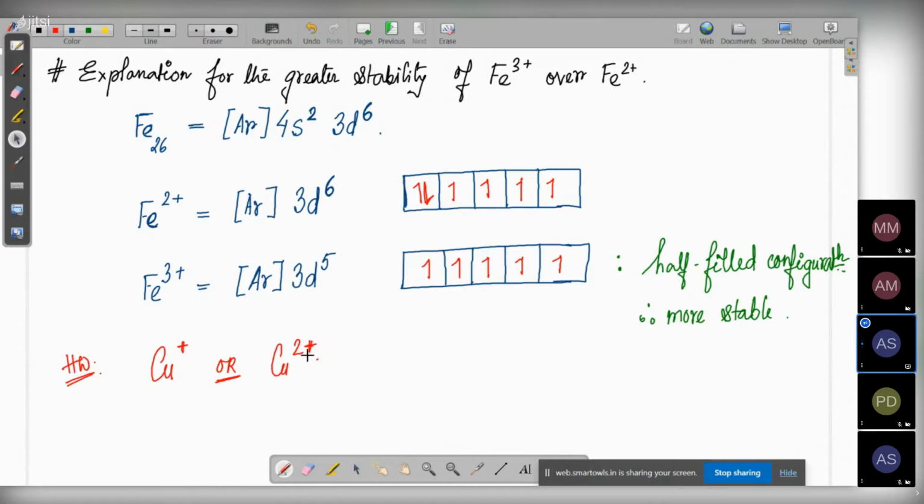Here also you need to tell me which one is more stable. Is copper plus more stable or copper 2 plus more stable? Obviously you have to write and tell me that. Otherwise, according to maths, you have a 50% chance of giving the right answer. Then you take pen and tell me that. Okay. So this is your homework. Which one is more stable, copper plus or copper 2 plus?